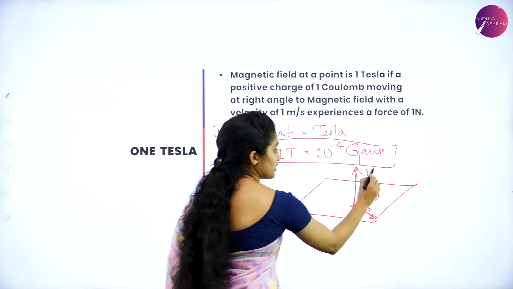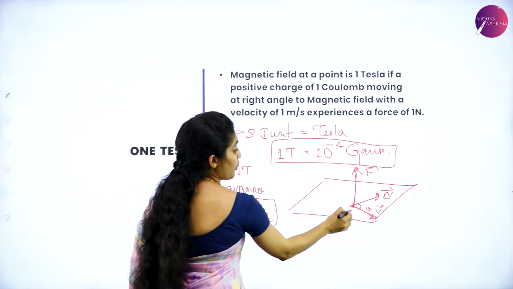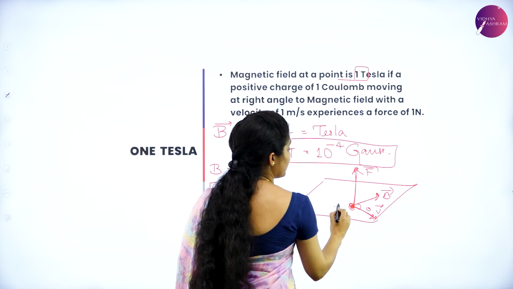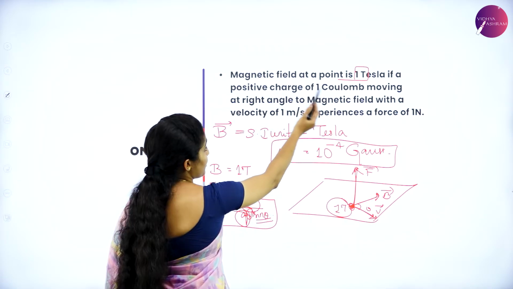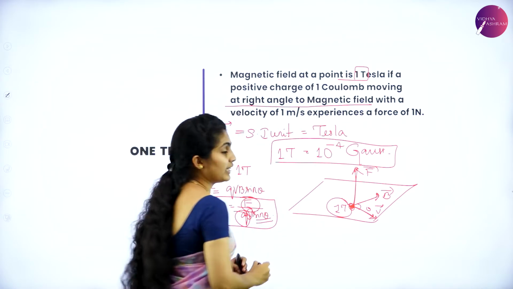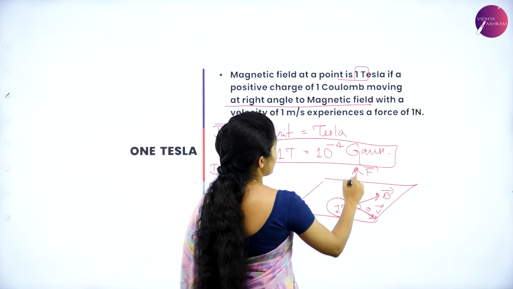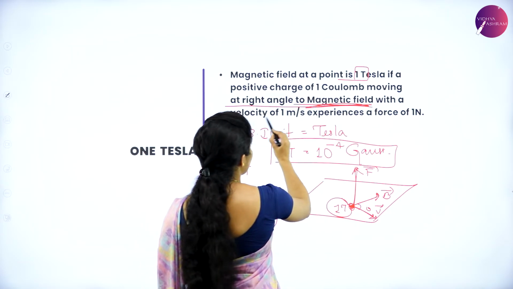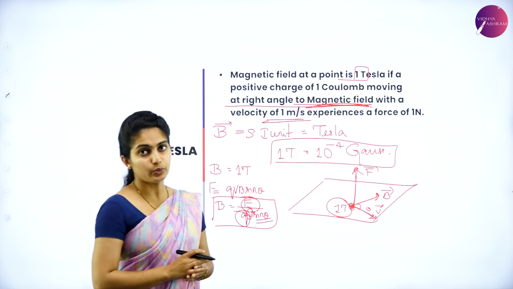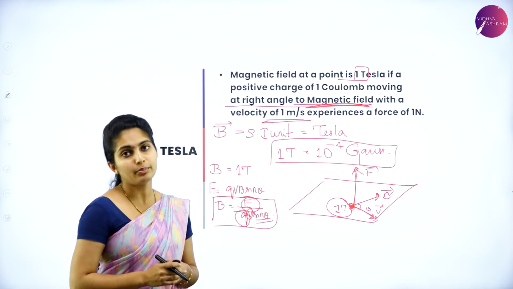If this is the force, this is the magnetic field, this is the velocity, then the magnetic field at this point is said to be 1 Tesla if a positive charge of 1 coulomb is moving at right angles to the magnetic field with a velocity of 1 meter per second. It should experience a force of 1 Newton.